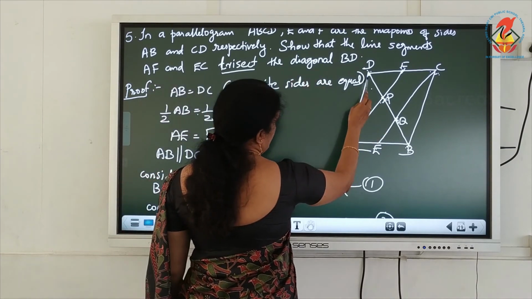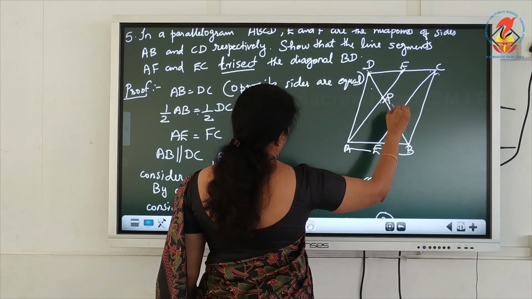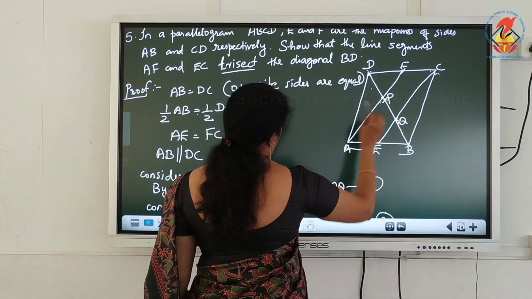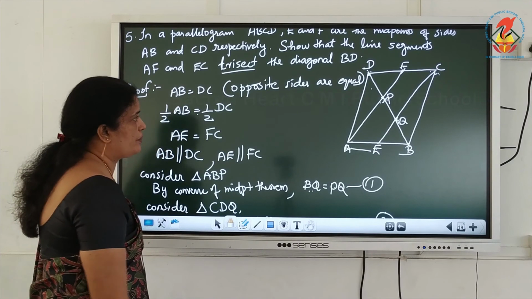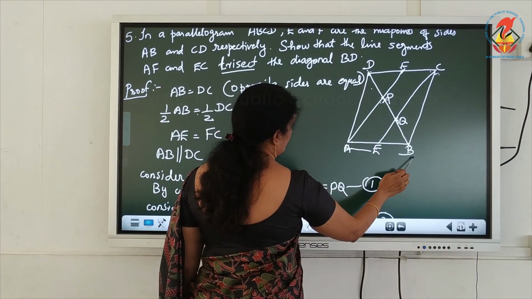Then the line segments AF and EC trisect the diagonal BD. That means DP equal to PQ equal to QB.